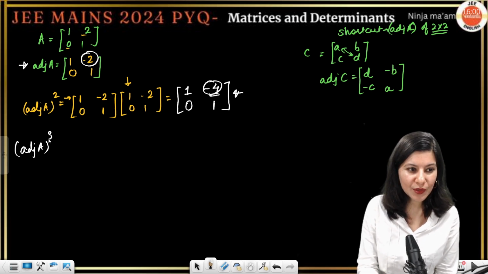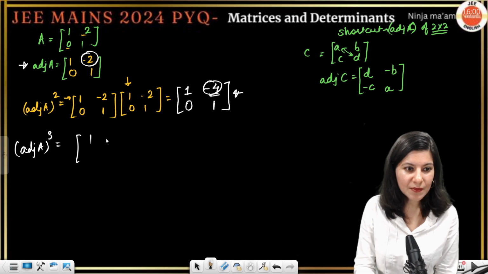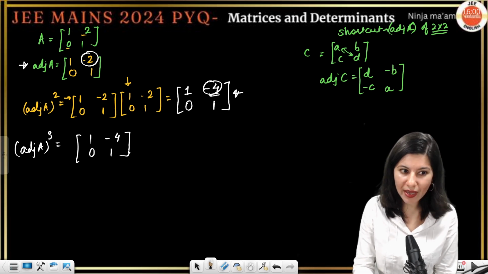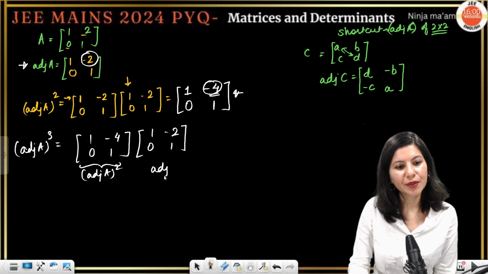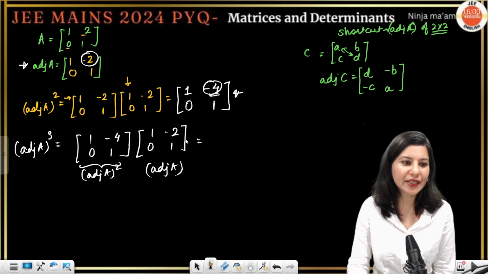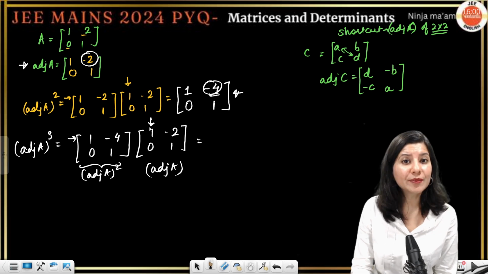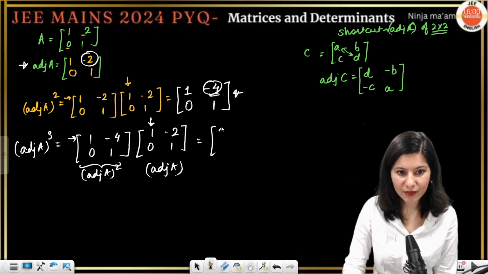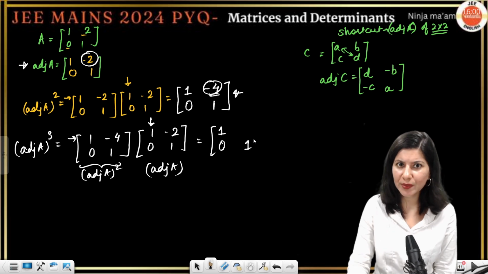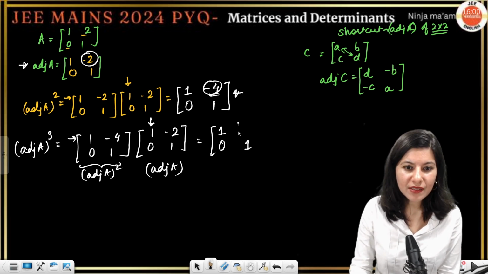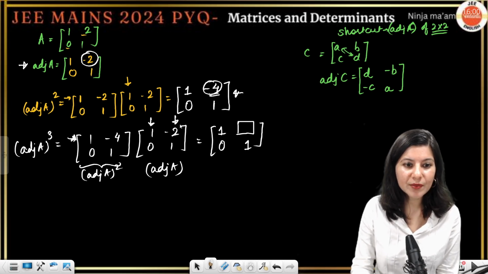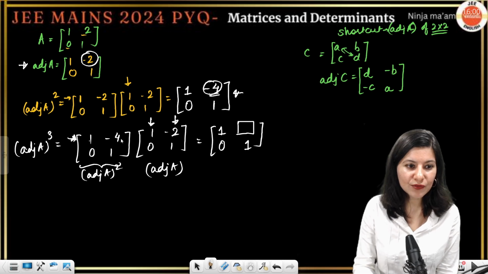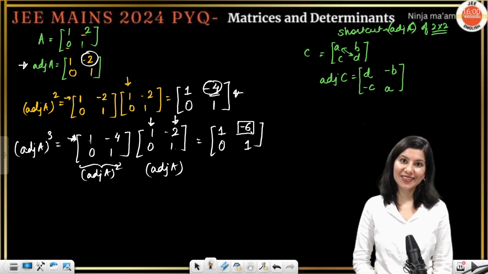Let's see, if you calculate adjoint A cube also, then you will get to know. So 1 minus 4, 0, 1 is adjoint A square, and then adjoint A. This will give you adjoint A cube, right? Again, row 1, column 1: 1 and 0, so 1, clear. I am hoping the other elements are the same, you just check it out. I am concerned about this element, which I get by row 1 and column number 2: 1 into minus 2, minus 4, so minus 6 I am going to get.